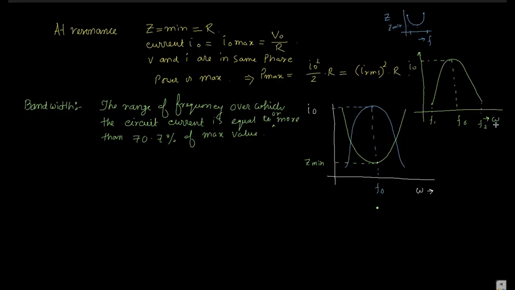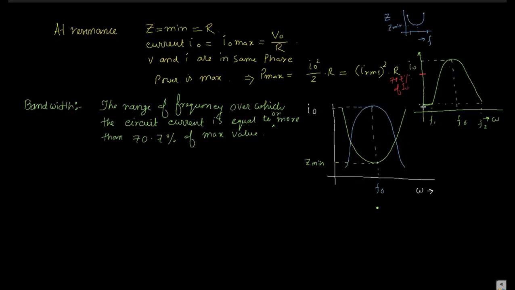We are not considering the f1 and f2 here because at f1 this is the current, or at f2 this is the current, so obviously it is not 70.7% of the maximum. We have to take whatever the maximum value of I naught is, and take 70.7% of its value. So if this is 100% of I naught, then somewhere over here we can say 70.7% of I naught.